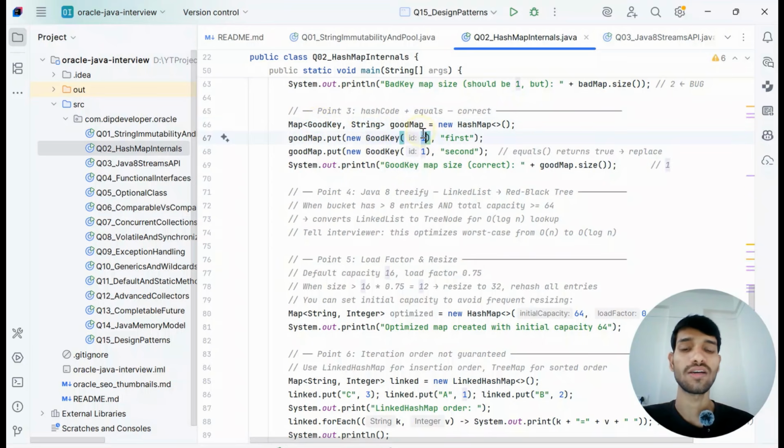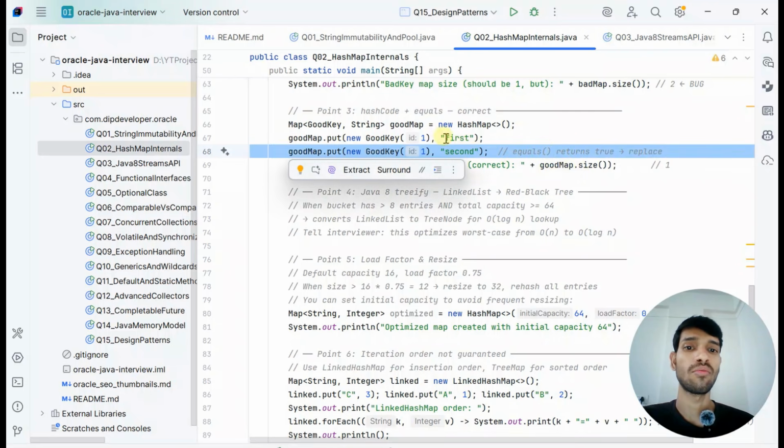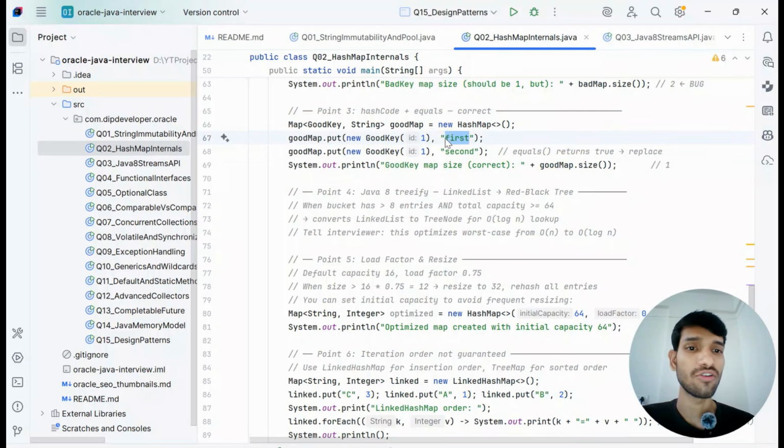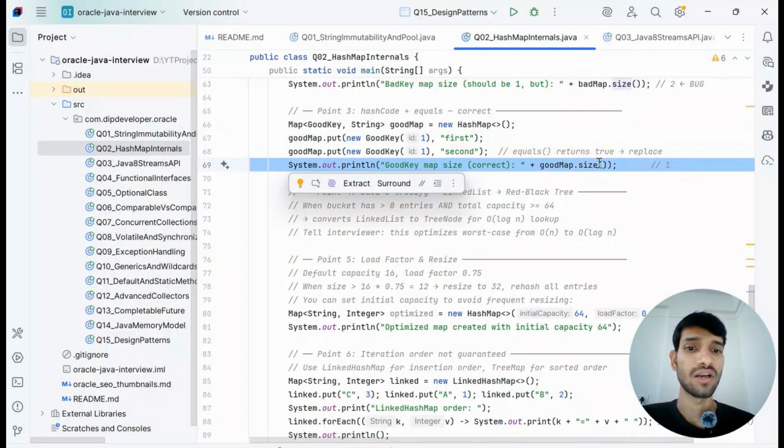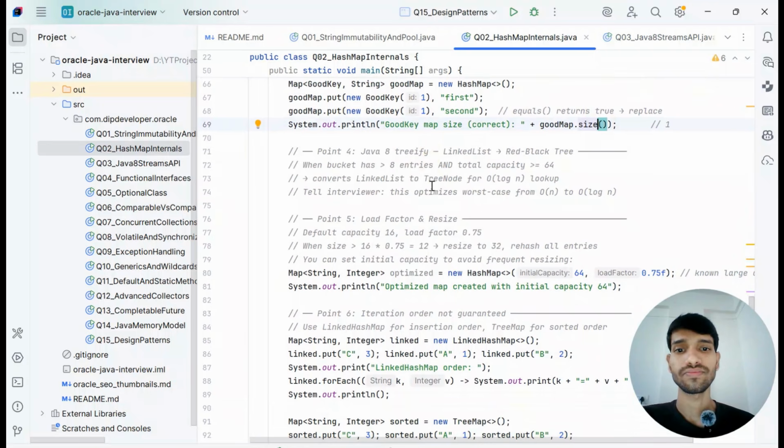So the good key is like 1 and 1, yes, the keys are the same, and it is also checking the equals method as well. Now it will replace, so the size will be 1 now.